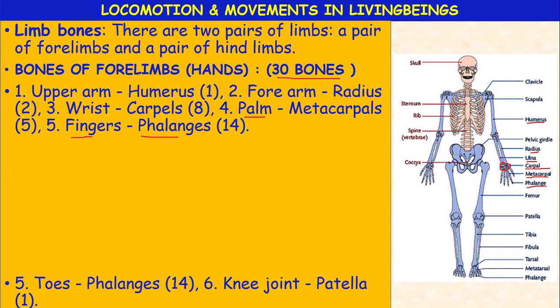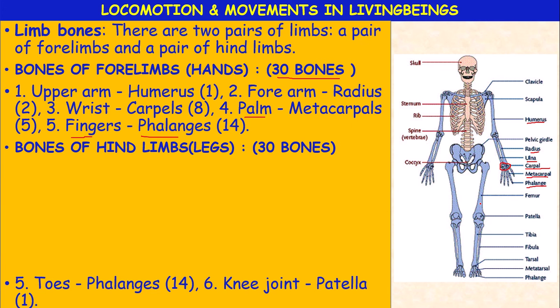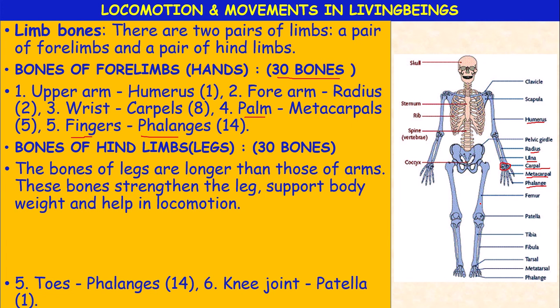Okay, so the total arm consists of how many bones? 3, 11, 16 plus 14, total 30 bones arranged like this. Okay, next, the bones present in the hind limbs or legs. Here also 30 bones are present. They are the lower limbs, we can call them legs.